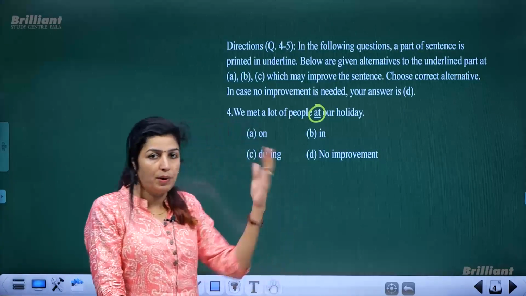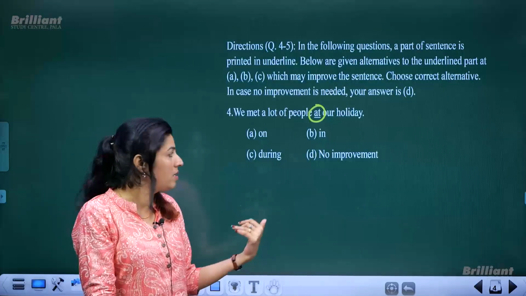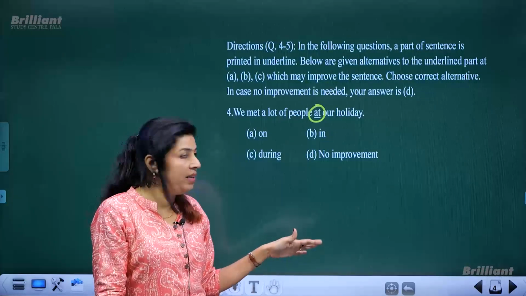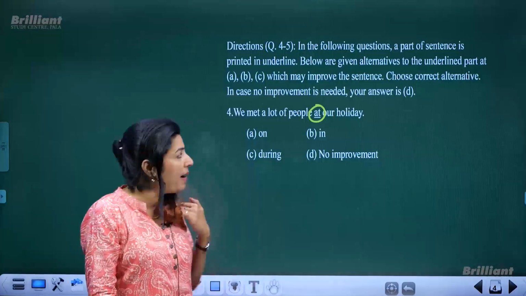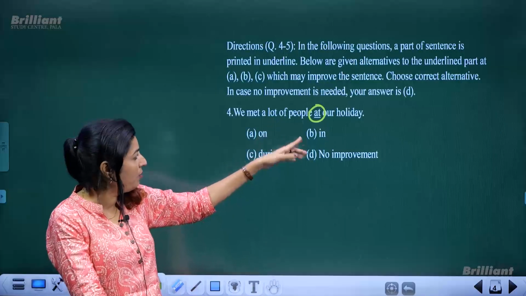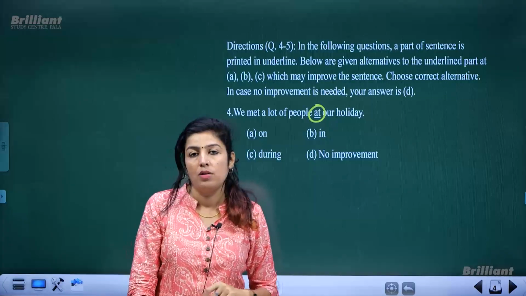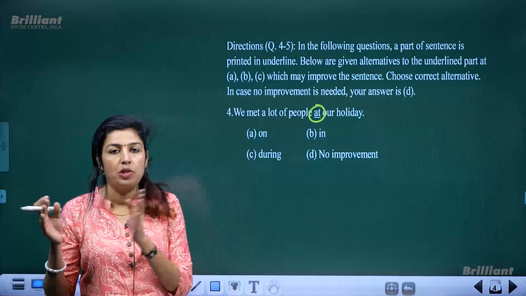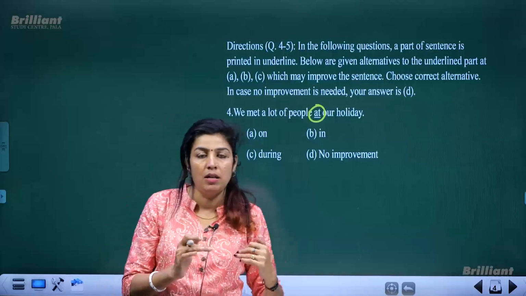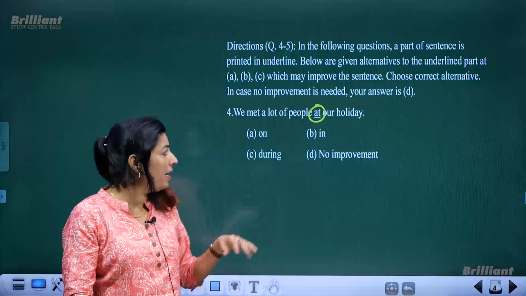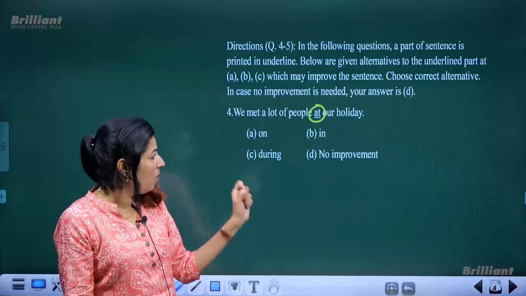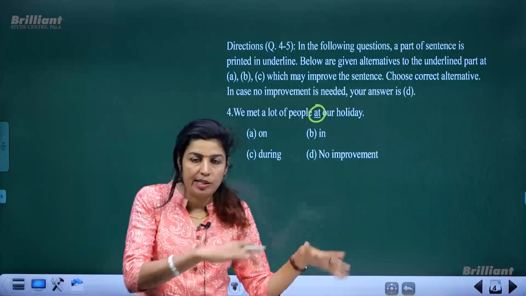And as in the previous set of questions, in case there is no improvement required, you can choose the last one, no improvement. So come back to this same question. We met a lot of people at our holiday. You need to understand where we use prepositions like in, at, on, by, etc. When we speak about a holiday, it's a duration of days, right?